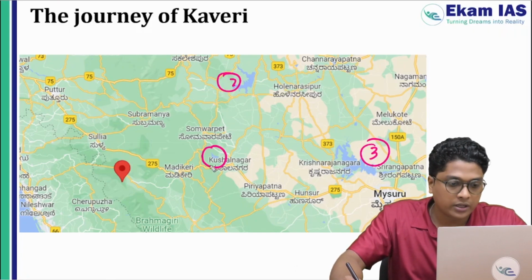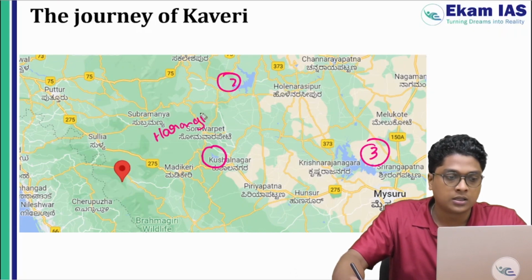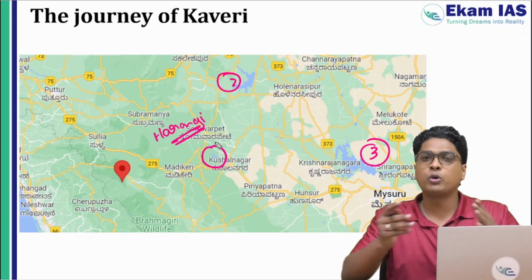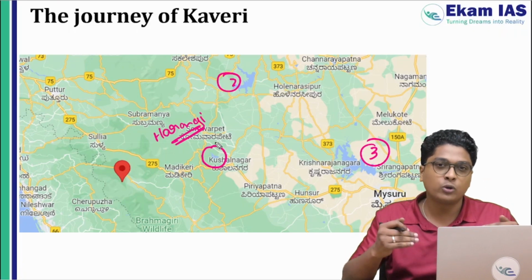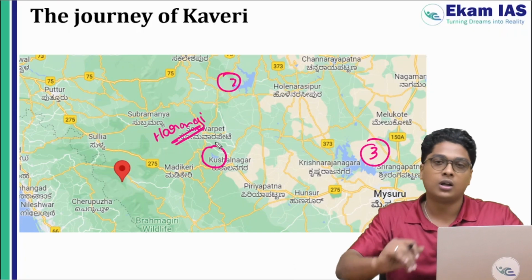The first reservoir given here is Harangi. Now Harangi is a tributary of river Kaveri. Tributary means it's contributing water to the main river, and distributary means the river itself is spreading into different small rivers.